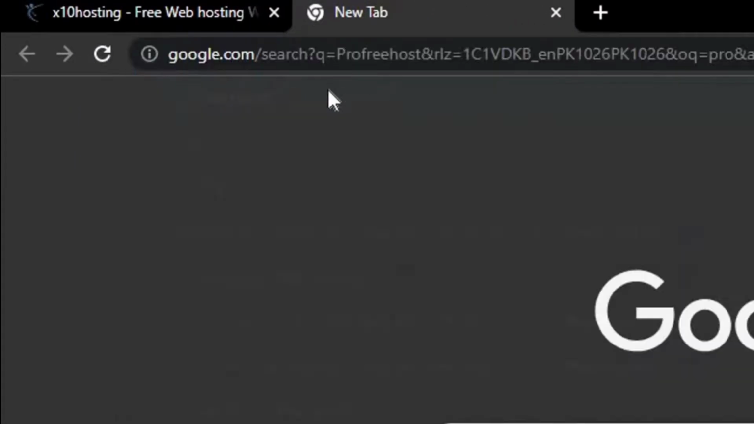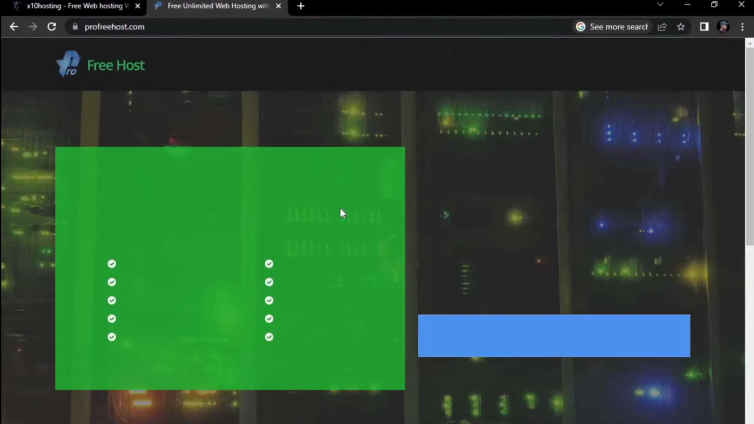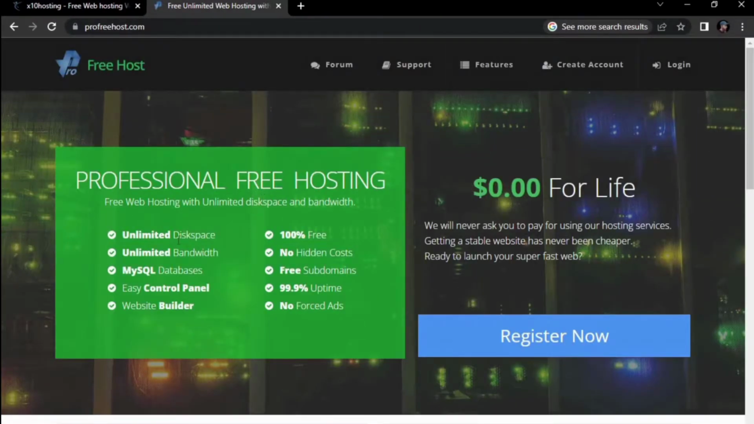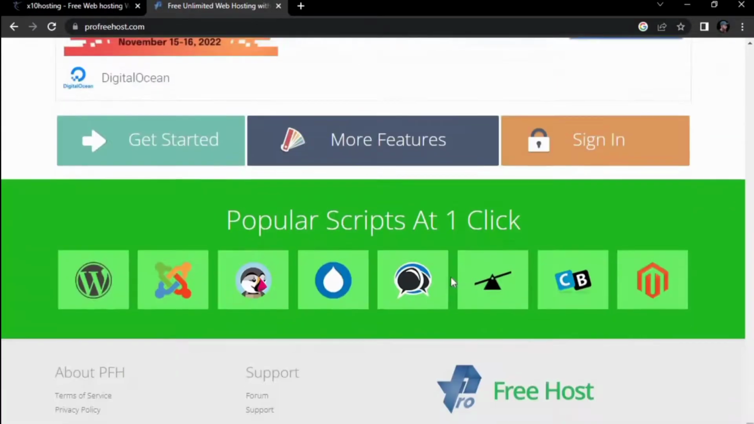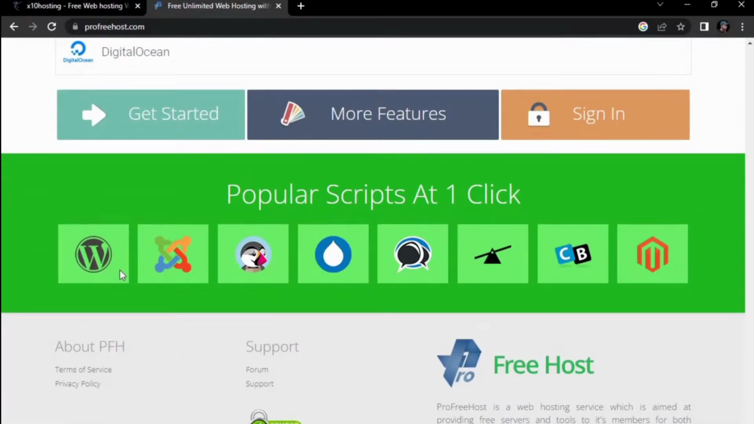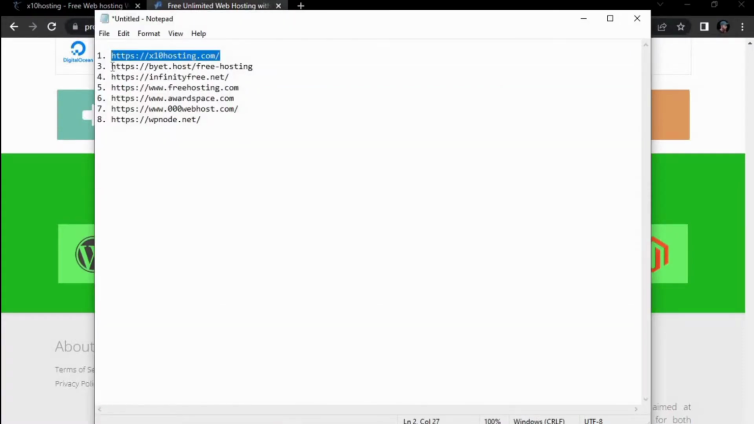ProFreeHost. This website provides unlimited disk space, unlimited bandwidth, MySQL database, an easy control panel. This one is ad free. WordPress, Joomla, etc. are the software it works with. Now the second website is